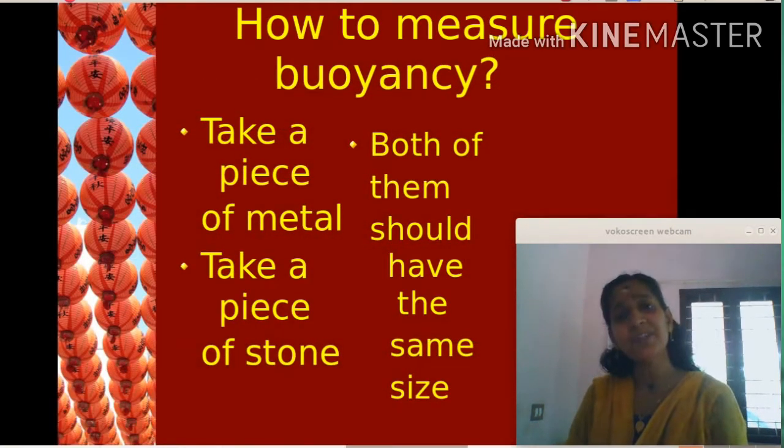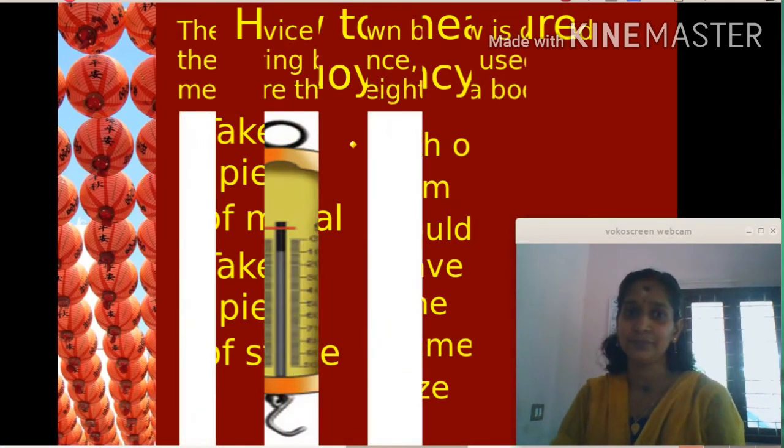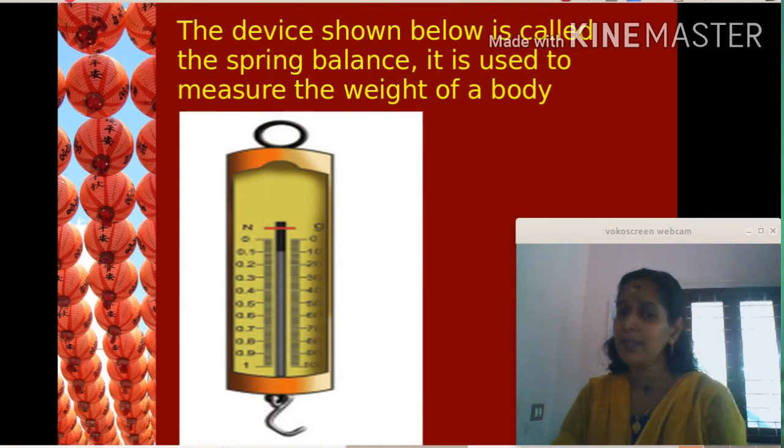How can we measure buoyancy? For measuring buoyancy, we can take a piece of metal and a piece of stone. Both of them should have the same size, equal size. Can you say what the device shown here is? This is a spring balance. It is used for measuring the weight of a body.